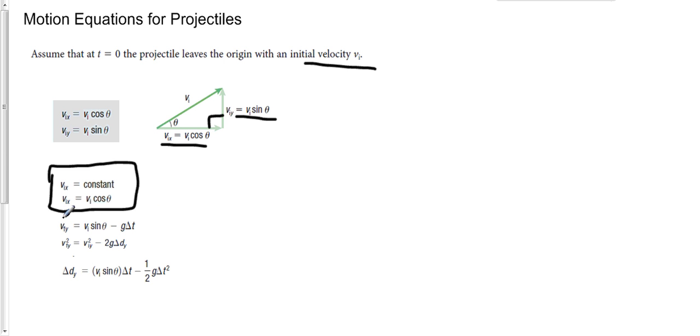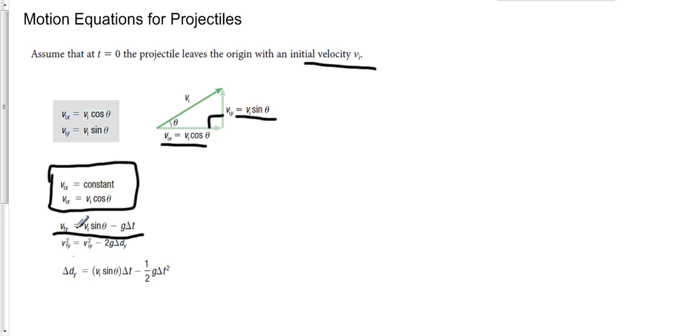And for the vertical velocity, of course, it changes because gravity is causing acceleration. And so if we go back to our kinematics equations, we can actually pick one out that's going to help us here. And believe it or not, this is actually one of the kinematic equations that I showed you the other day, but it's just in a bit of a different form.